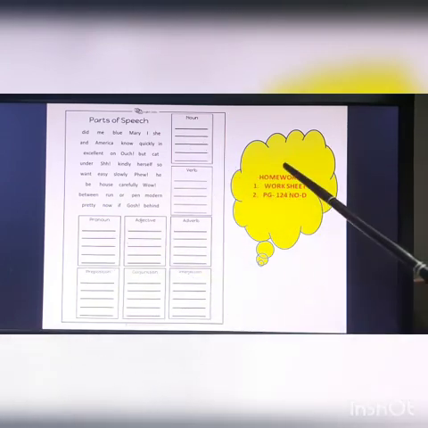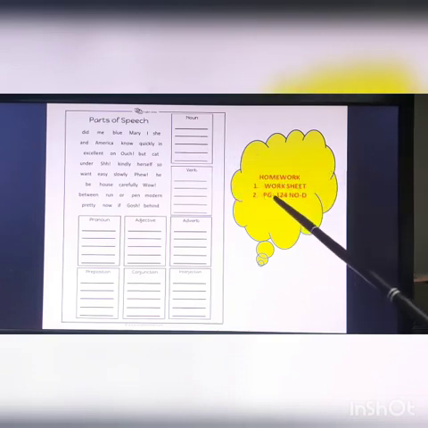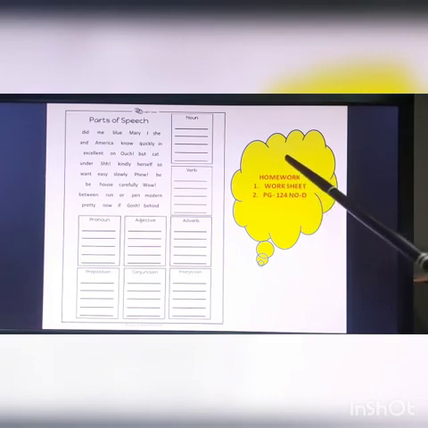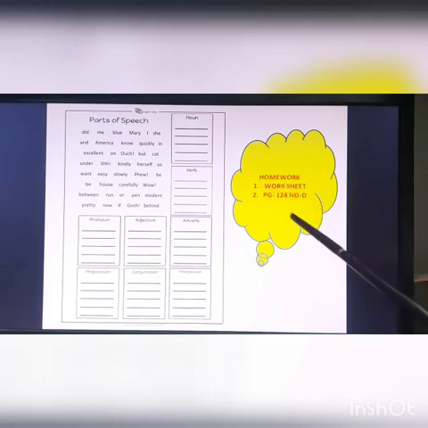This worksheet is your homework number 1, and number 2 is page number 124 of your English grammar book, that is English Grammar and Composition, Basic English Grammar and Composition.